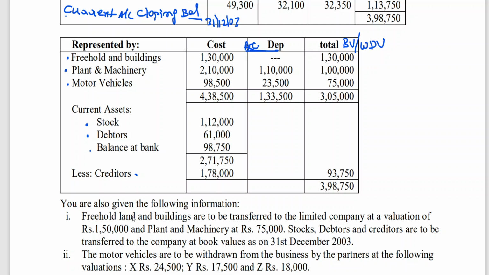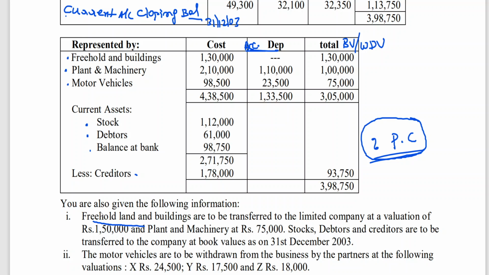You are also given the following information. Freehold land and building are to be transferred. Whenever a company is taking over, first of all, we should know what is PC. That is an important point. What is the amount of purchase consideration? That clarity you people should have. Clear to all of you? Because for doing the problem of conversion, you need to have the information of purchase consideration.